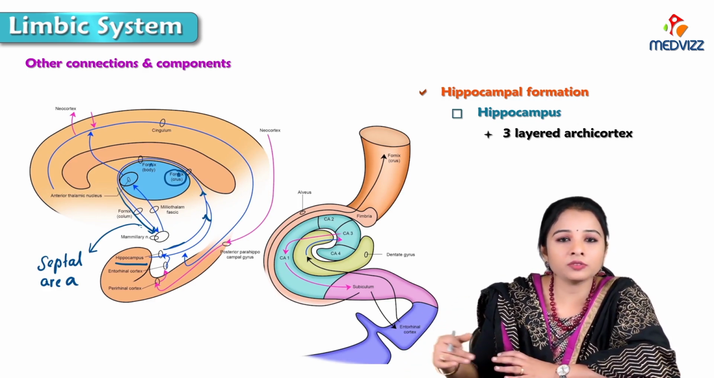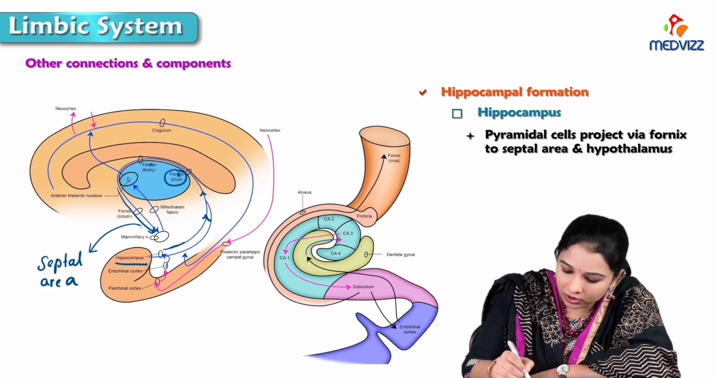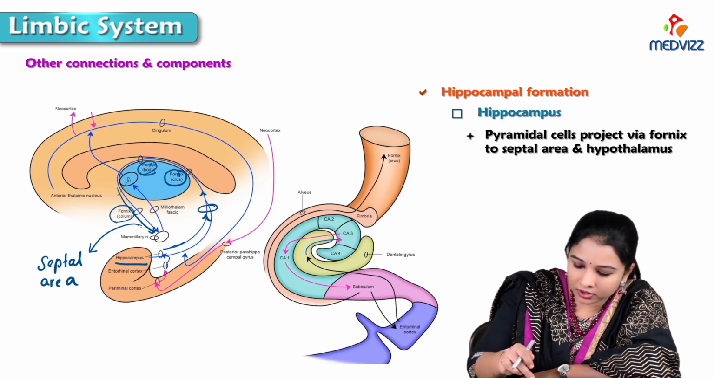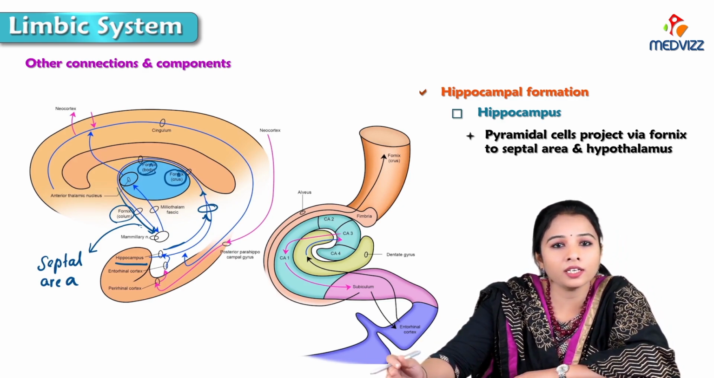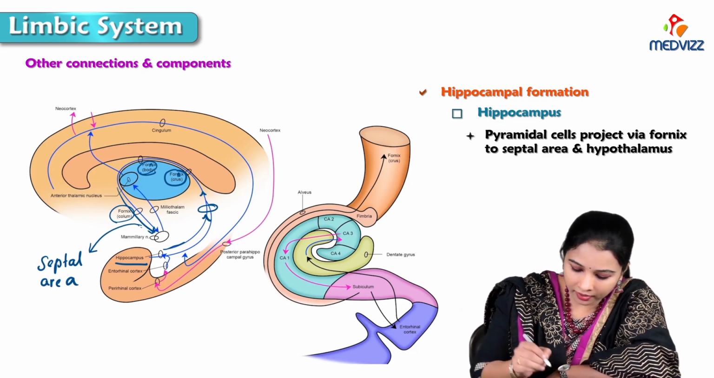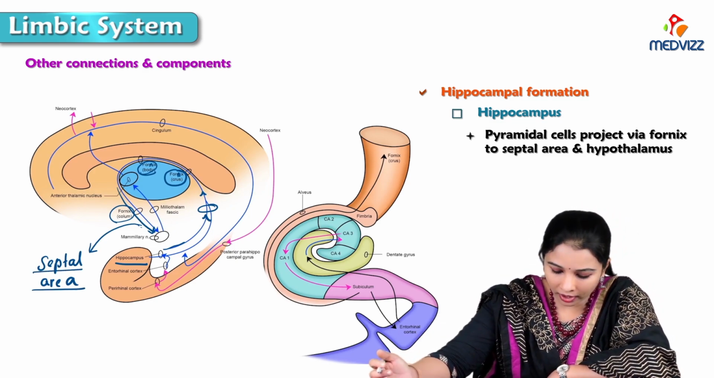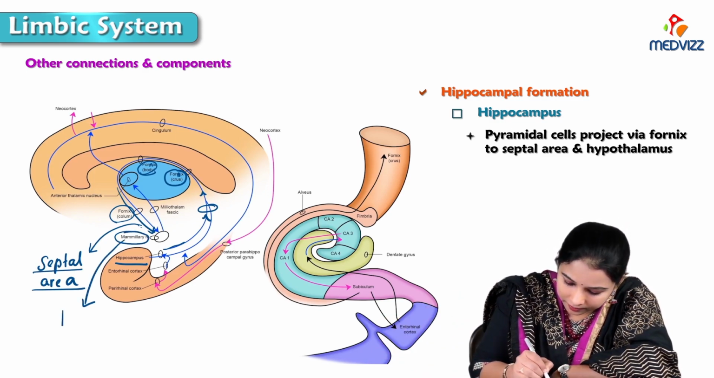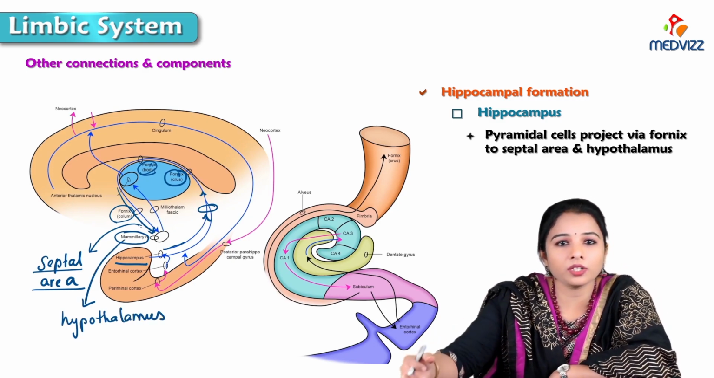The efferents from the pyramidal cells project via the fornix. So this is the fornix which I encircled here. We can see this blue colored structure winding round the thalamus is the fornix. Finally it relays in the septal area and in the hypothalamus, the mammillary nuclei being present in the hypothalamus. So that is about the hippocampus.